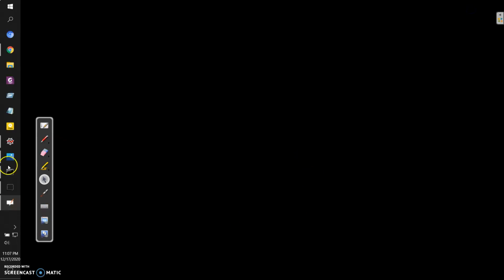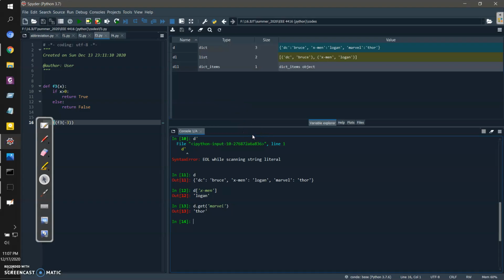These are two ways. Now say for example, what if I want to change the value of an item? If I do it this way, say d of DC, it is already given as Bruce.